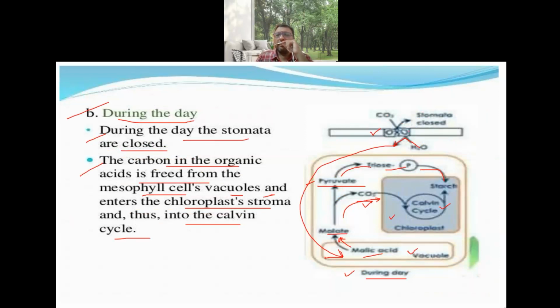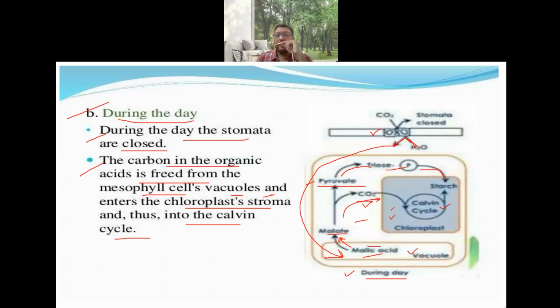During the daytime, whatever water is left over remains inside only, so it cannot go outside, and whatever reactions are taking place, take place here in the vacuole, cytoplasm and the chloroplast region.